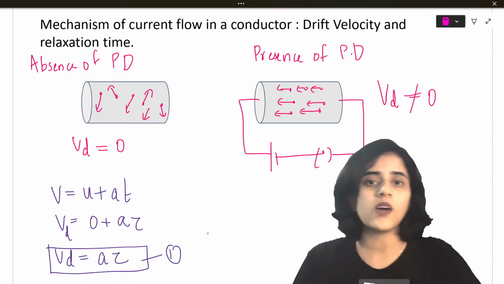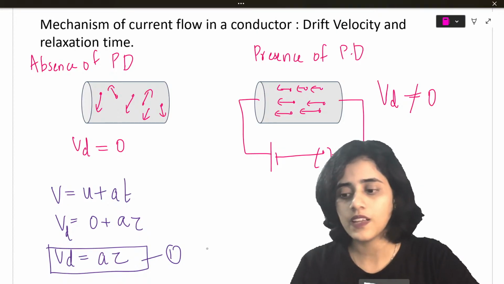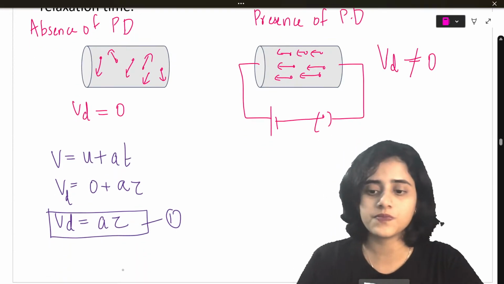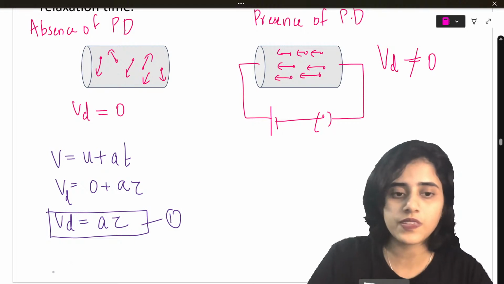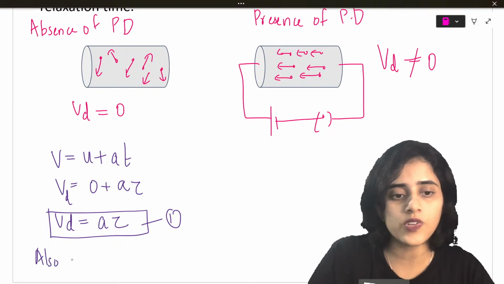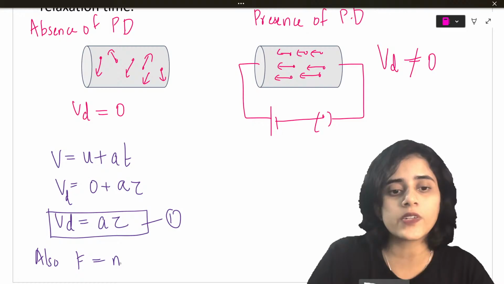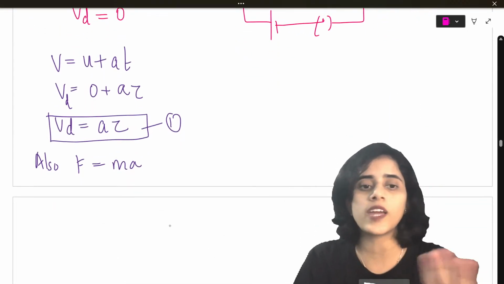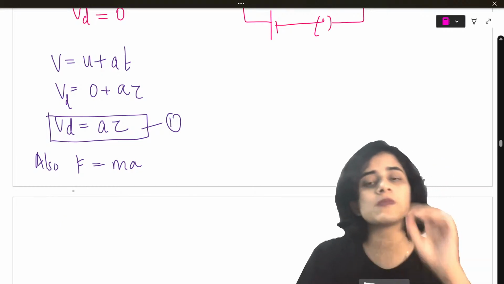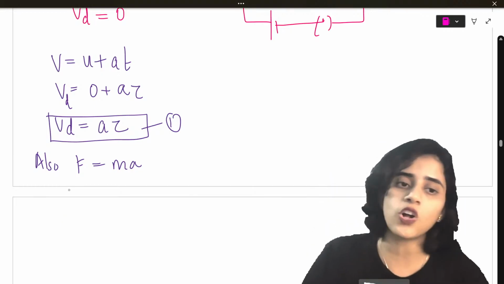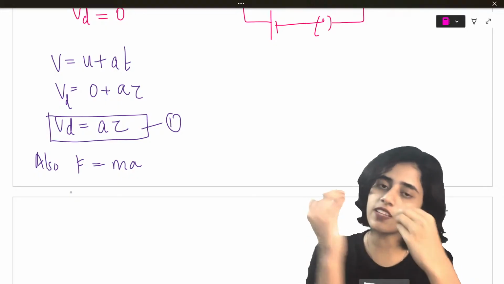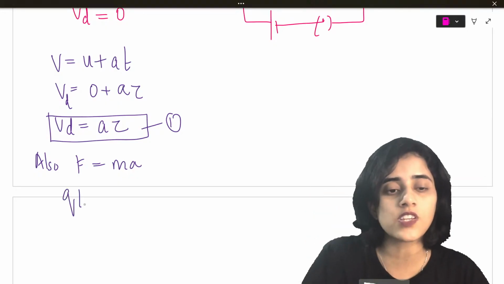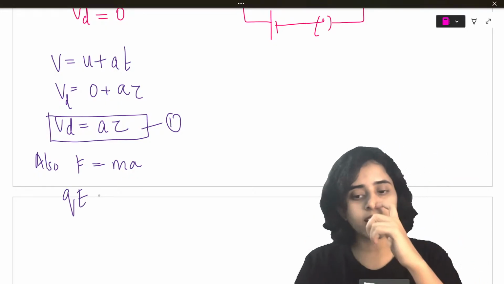Now what will we do? Let's assume also F is equal to ma. We know from Newton's second law that F is equal to ma. From the first chapter, electrostatics, we also know that when there is a charge in an electric field, the force is QE, charge into electric field.